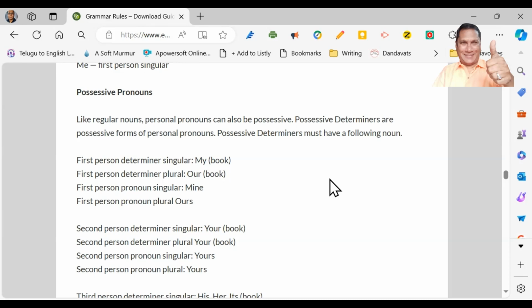that is following it. And here we have the first person determiner singular: my. This is my book. We cannot just stop the sentence with this is my. We have to say something, put some noun there. This is my pencil, this is my pen. First person determiner plural: our. This is our classroom. First person pronoun singular: mine. The book is mine. The first person pronoun plural is ours.